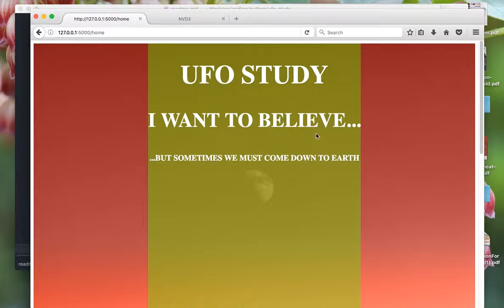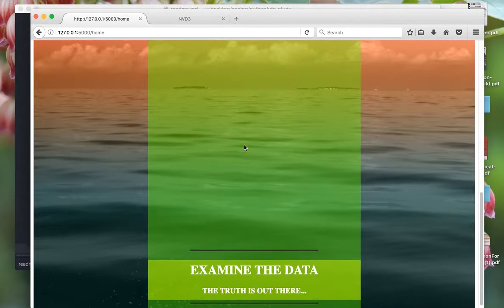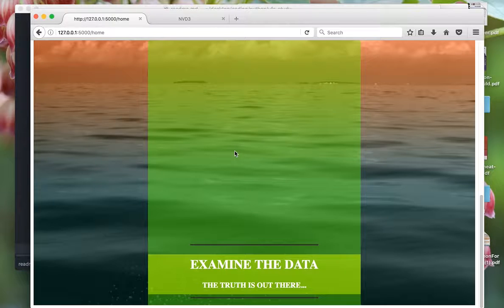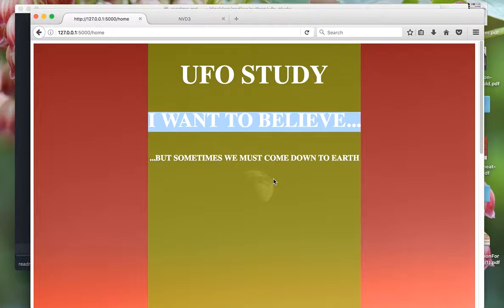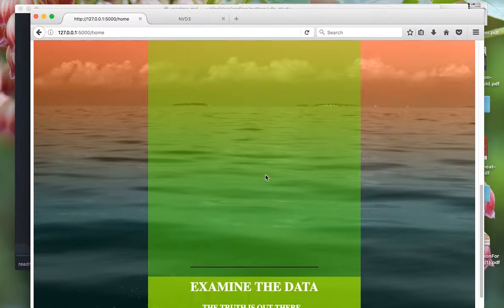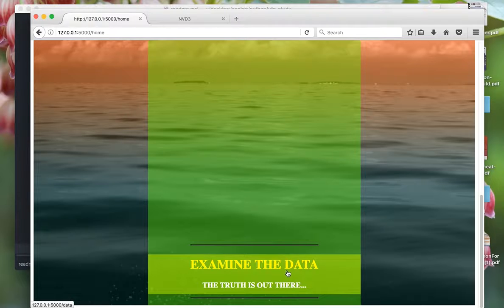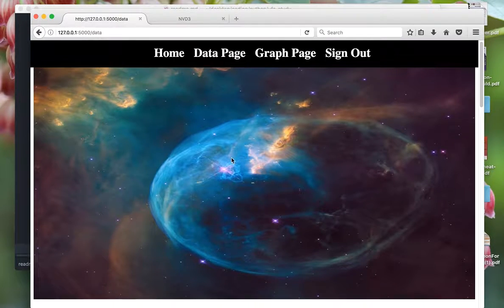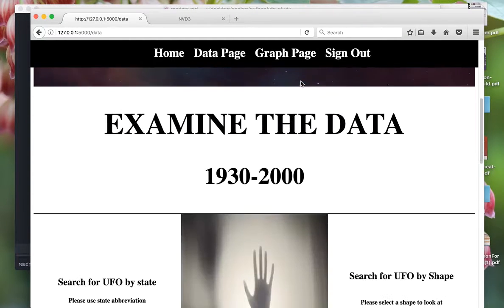So here I want to believe, it's from obviously the old X-Files TV show, but we have to come down to Earth. And I will say that growing up I was a big believer in UFOs, but at some point, probably around halfway through my freshman year in college, it just really didn't interest me anymore, and I stopped believing in them. Especially after looking at some of this data, I think it's really culturally influenced. So we come to this page over here where we finally have the nav bar.